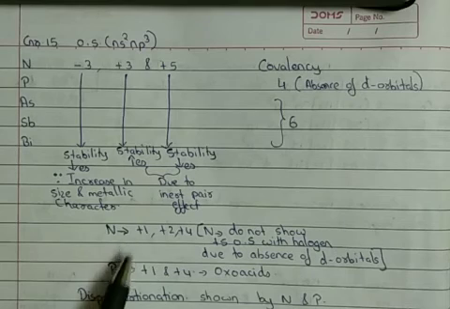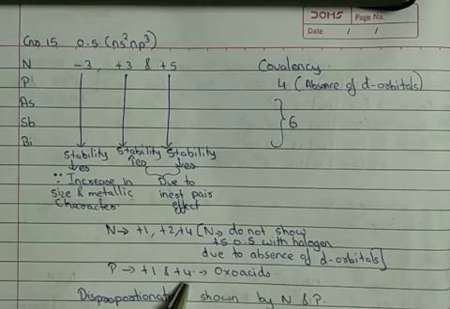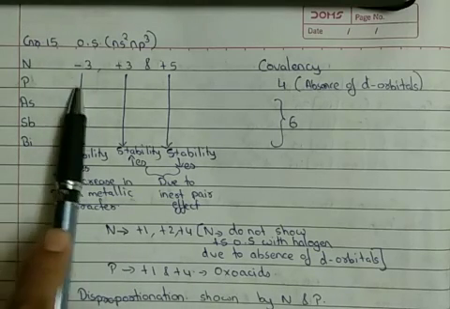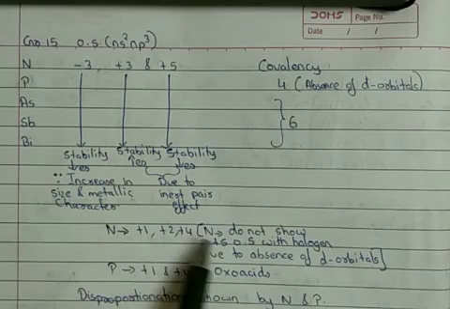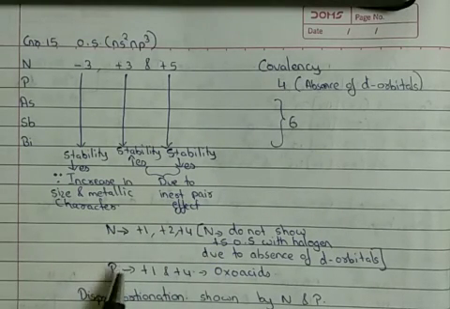Other than nitrogen, phosphorus also shows some uncommon oxidation states, that is +1 and +4. This is when they combine to give us oxoacids. So other than the common oxidation states -3, +3, +5, nitrogen shows +1, +2, +4, and phosphorus shows +1 and +4 oxidation states as well.